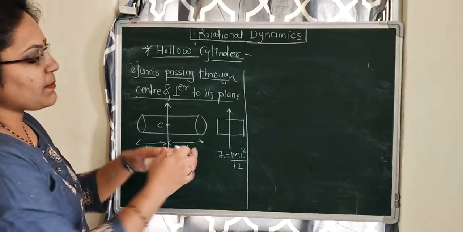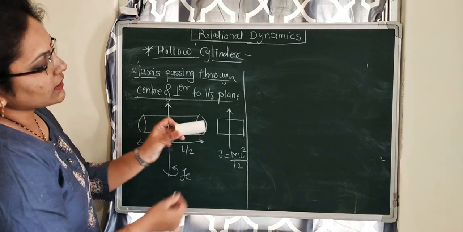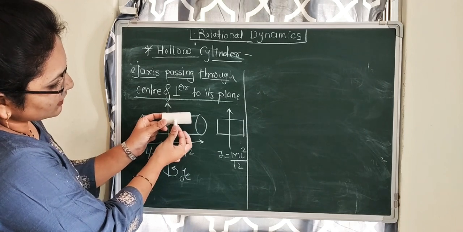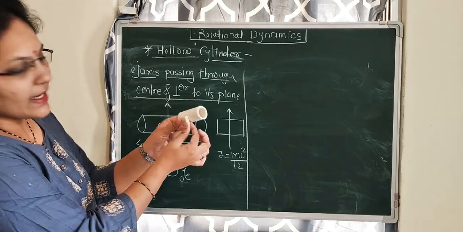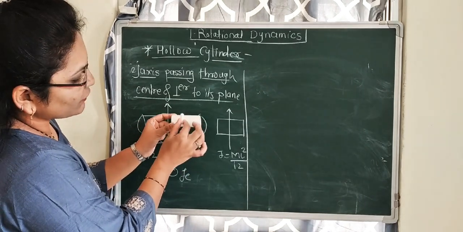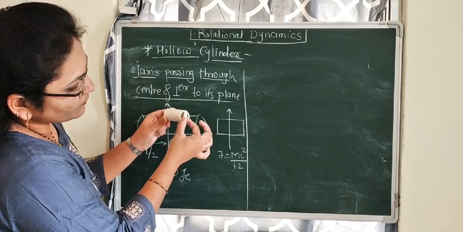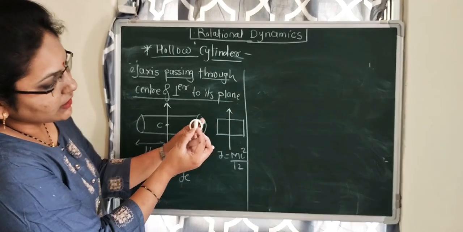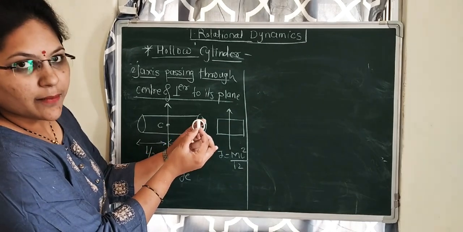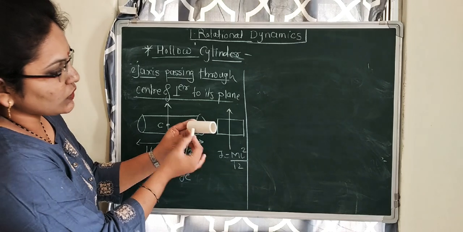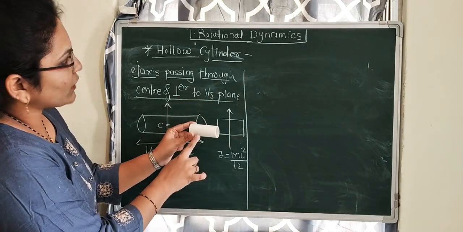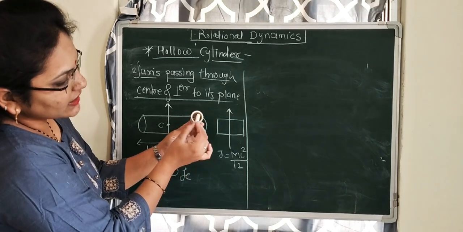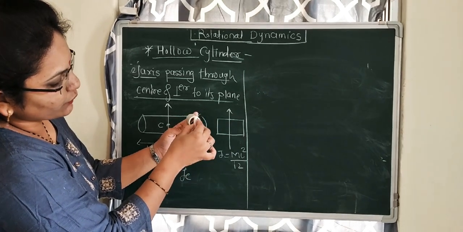If the axis is passing through the center, kept horizontal, and it is rotating about that axis, then what happens? The axis passing through the center and perpendicular to the plane of the hollow cylinder looks like the diameter of the ring.